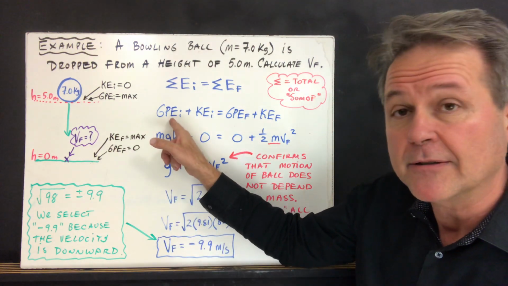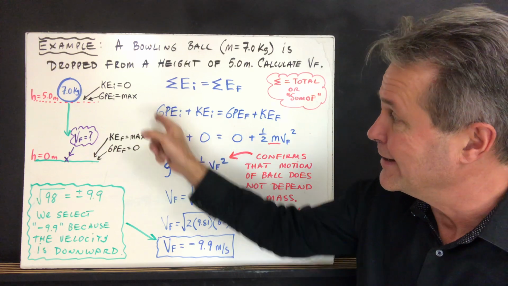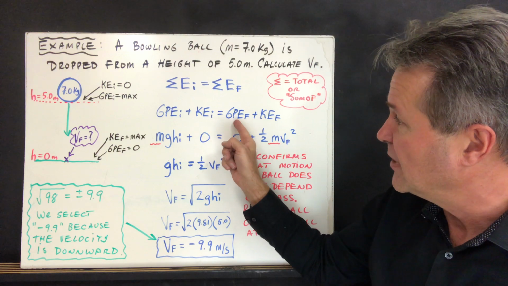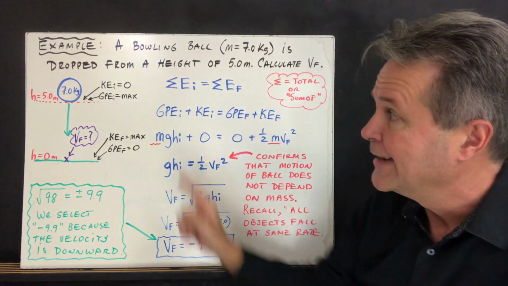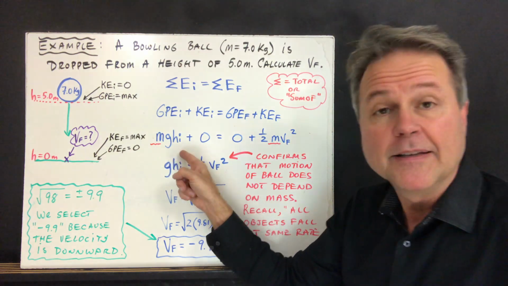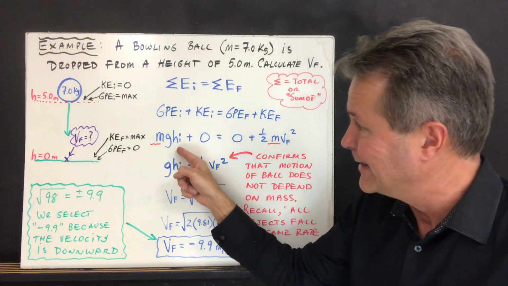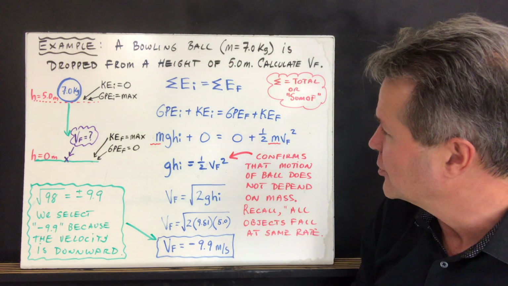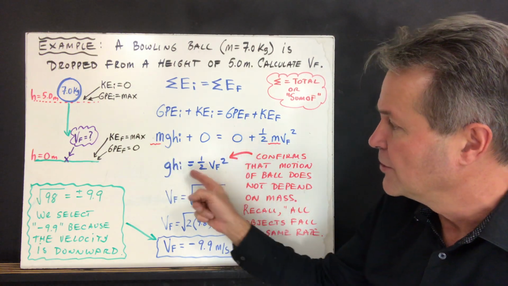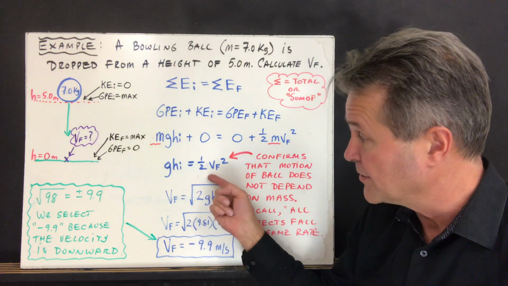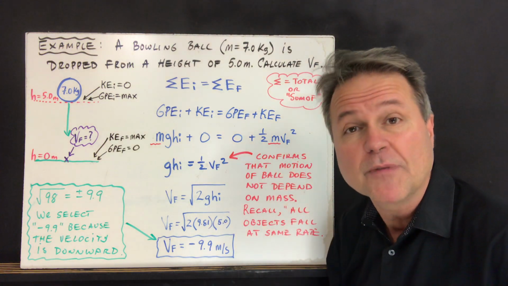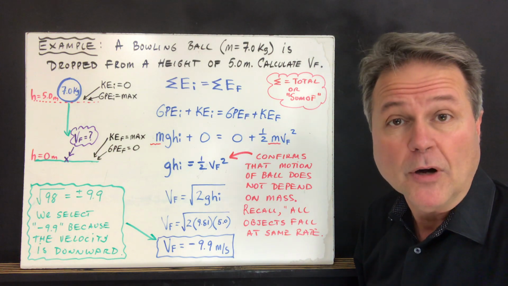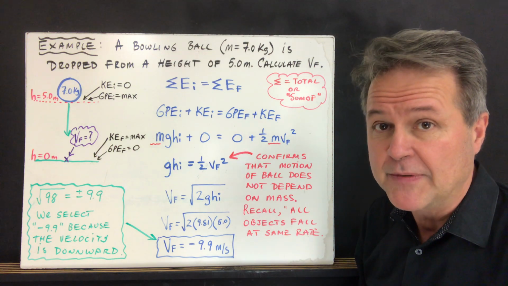So the two forms of mechanical energy, GPE and KE, the initial, we add all that up, and that's going to be equal to the final GPE plus KE. Again, all added up. In this case, we only have the gravitational potential energy, and that is going to end up being converted into kinetic energy. Now there's a neat thing that shows up here. You notice that the mass cancels, so that equation gets reduced down to this. Now that confirms that the motion of the ball does not depend on the ball's mass. All objects fall at the same rate. So we know that from our previous studies.